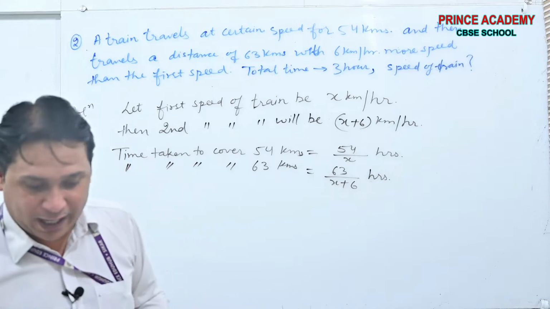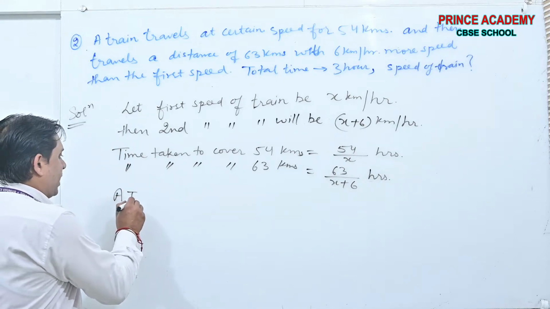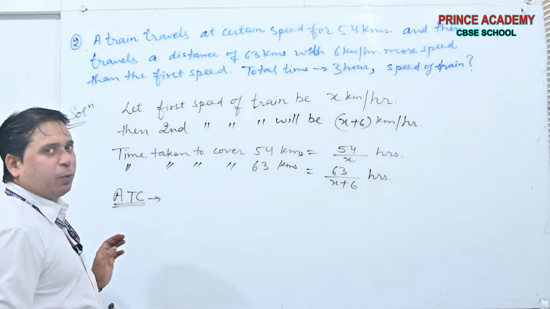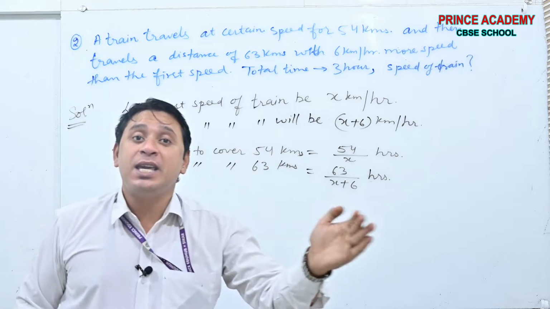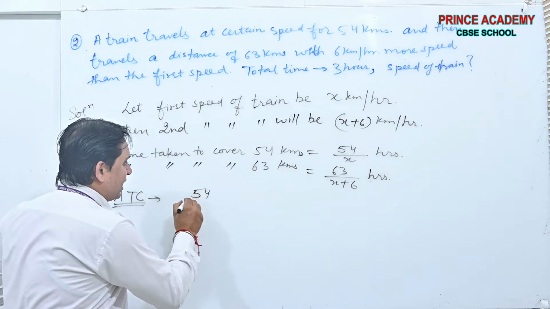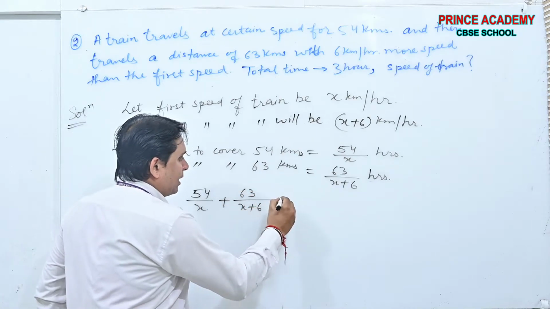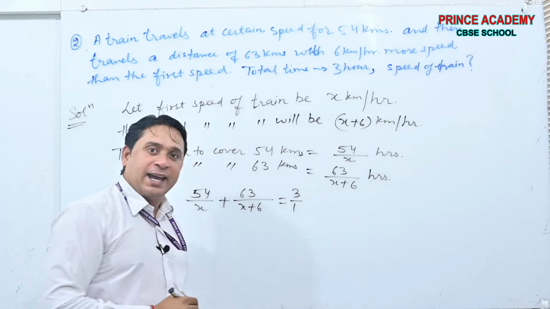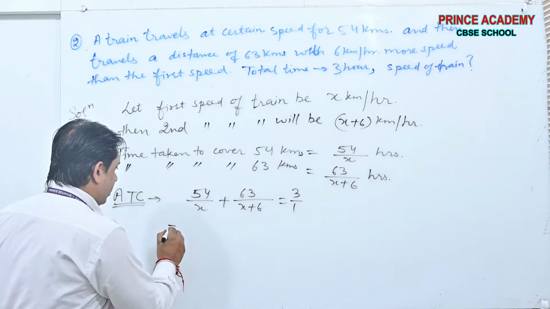And now what we have to do? According to condition, what the output will be? This time plus this time is 3 hours. The time taken for complete journey is 3 hours. Okay, done beta. Now it's done. Now what we have to do?